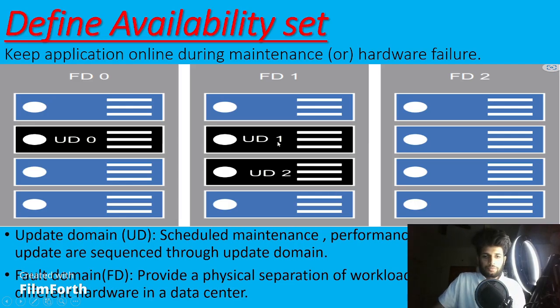So if any security patches have to be applied, any one virtual machine will start the security patching, and after that it moves to the second one. Because here the updates or the security patches are going to be done, this update domain is going to be run again. So this is how availability sets work, and how the virtual machines are going to be run.